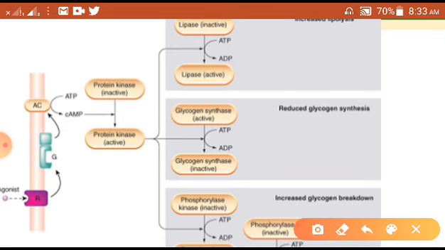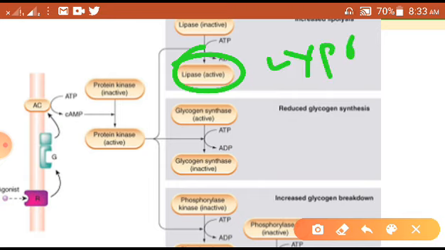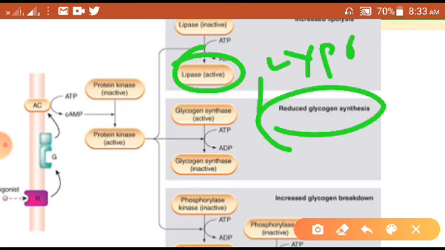It will activate the lipase enzyme. Here inactive lipase becomes active lipase. Once the lipase becomes active, you can see lipolysis will happen. And below, you see the glycogen synthase enzyme which was active becomes inactive. So, here it is inactivating the glycogen synthase, which reduces glycogen synthesis, right.